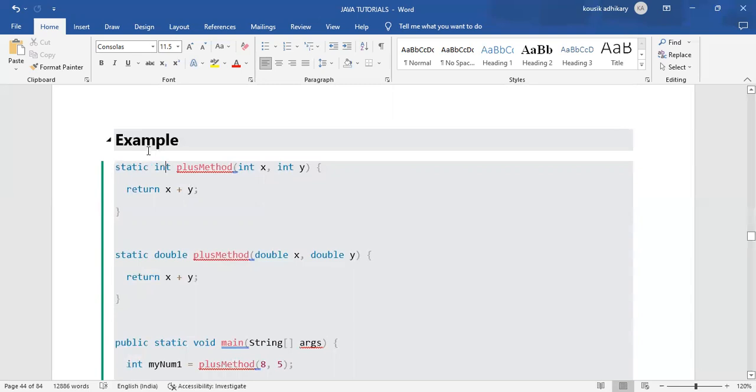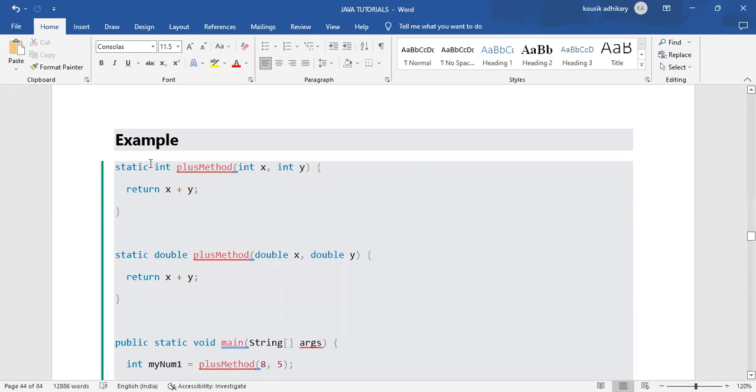Because when we are declaring a method as void, that means it will not return anything. And when we are declaring it as int, string, or float, that means we want to return an integer type value, or a float type value, or a string type value.